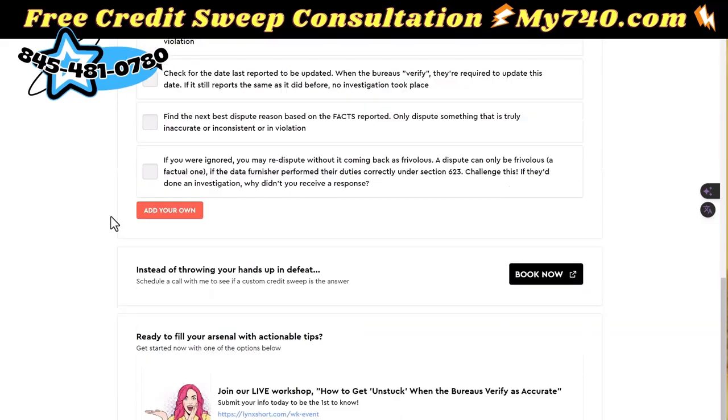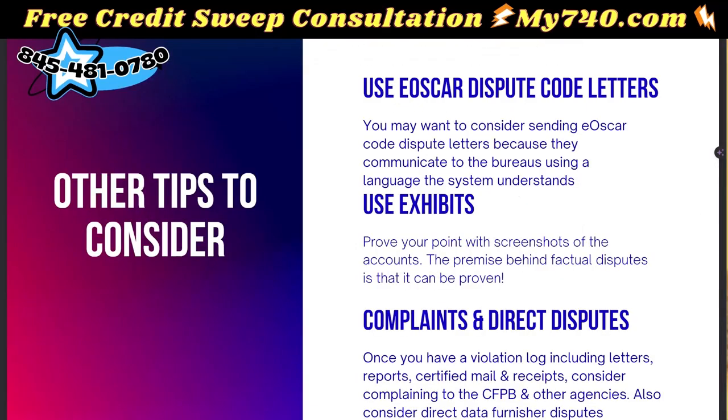Now, let's go over a couple of other things. While we may be able to go after other violations, such as they re-age the date last paid, which is actually going to change how long the account is going to stay on your credit report, or other types of disputes, you may want to consider these three things. Use Rel code dispute letters, and I'm going to show you exactly what that might look like. You may want to consider doing this because it communicates directly with the Rel system.